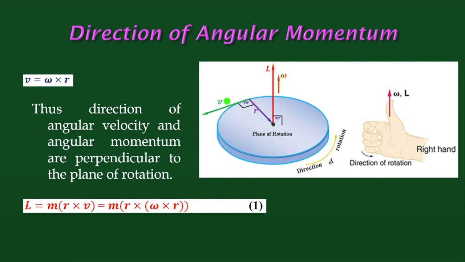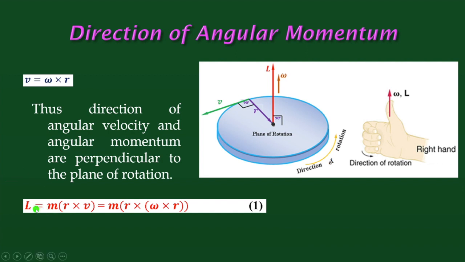So this is the direction of v. And the direction of the radius vector of that point of the rigid body is towards the center. So finally, v and r lie on the horizontal plane, or plane of the disk.